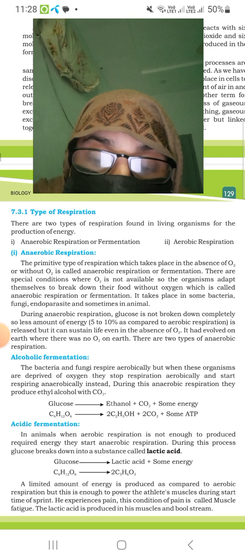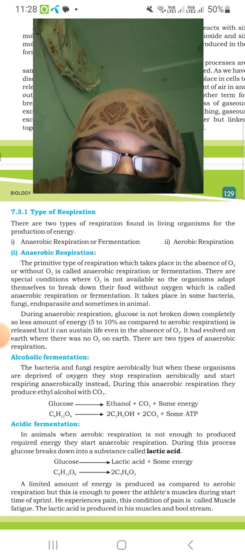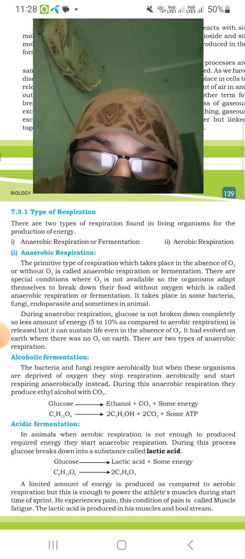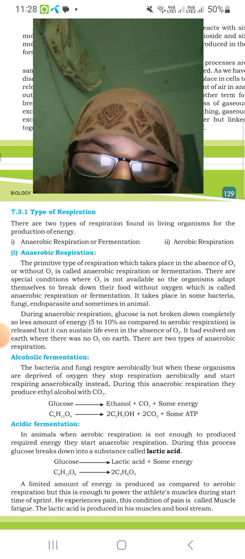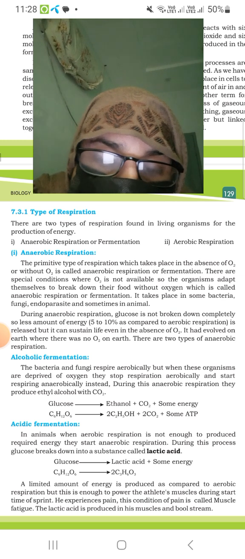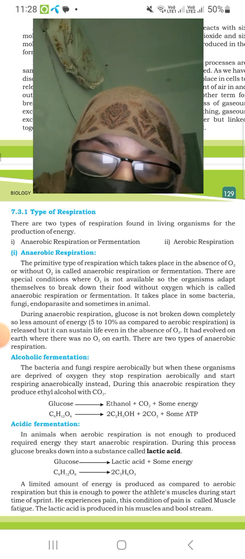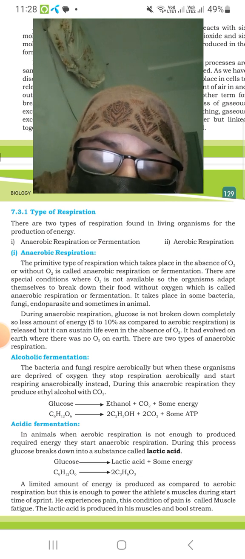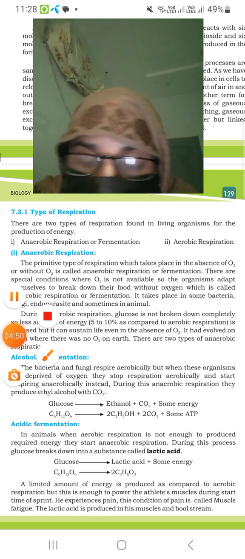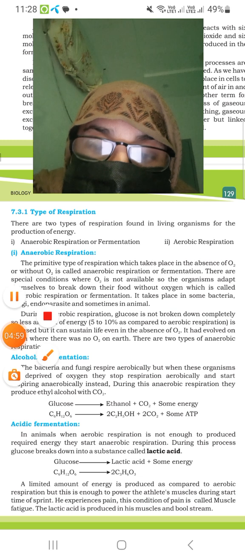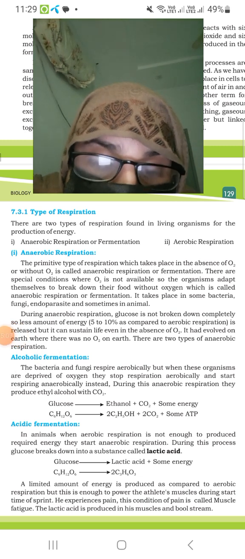The other is lactic acid fermentation in animals, when aerobic respiration is not enough. During this anaerobic respiration, glucose is broken down into a substance called lactic acid, with a limited amount of energy released compared to aerobic respiration, but enough to power the cells and molecules during strenuous exercise.